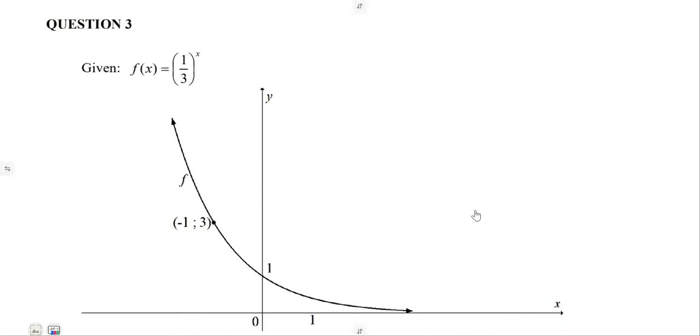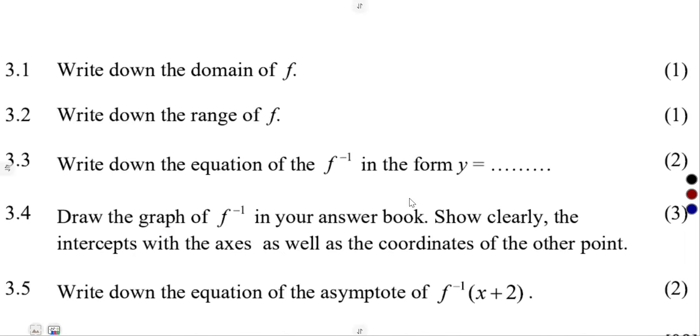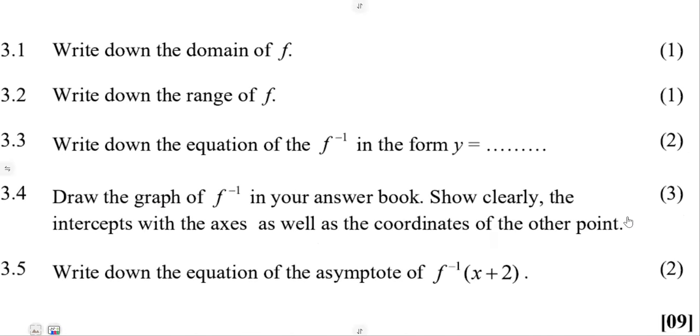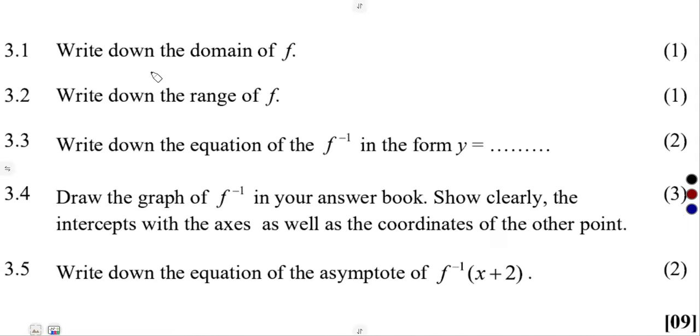Moving on to question 3, which was part of your functions. We are given f of x as part of our functions, 1 over 3 to the exponent of x. From that f of x, there is a point which you are given, minus 1, 3. They never explained, but they just gave us that. Nothing much. Then questions, 9 marks for that. All right, anyways, let's answer, guys.